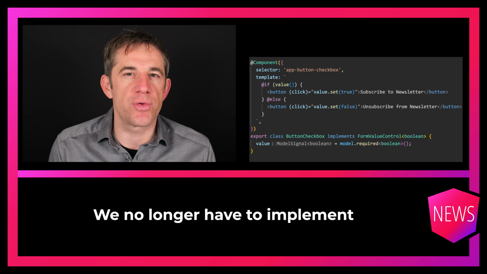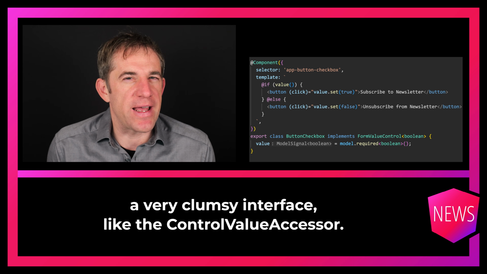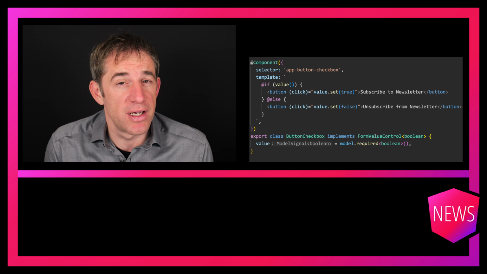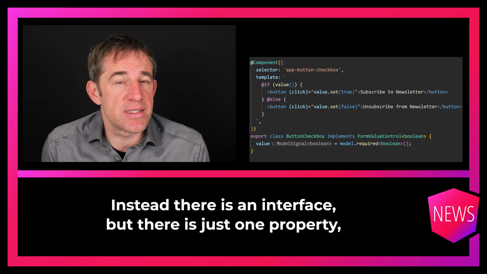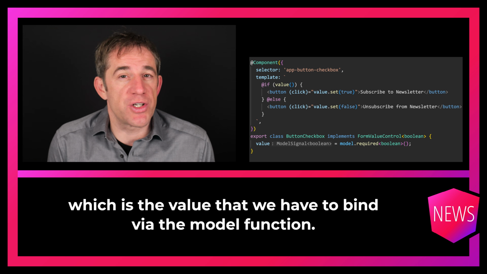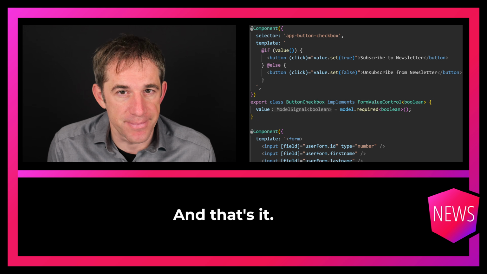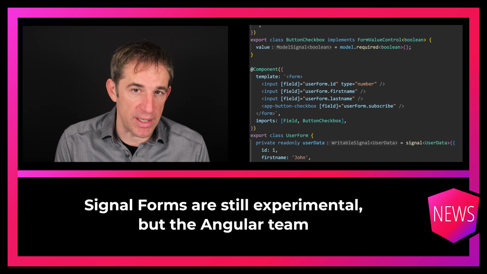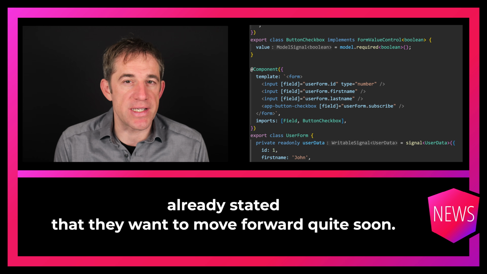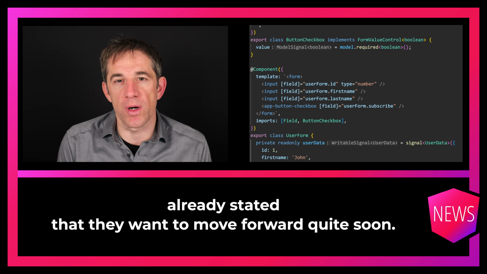We no longer have to implement a very clumsy interface like the ControlValueAccessor. Instead, there is an interface, but there is just one property, which is the value that we have to bind via the model function. And that's it. Signal forms are still experimental, but the Angular team already stated that they want to move forward quite soon.